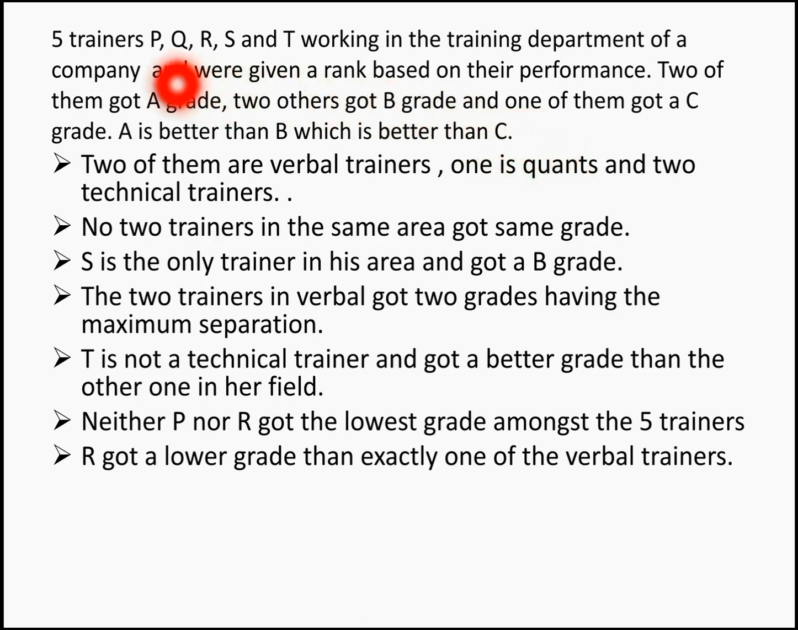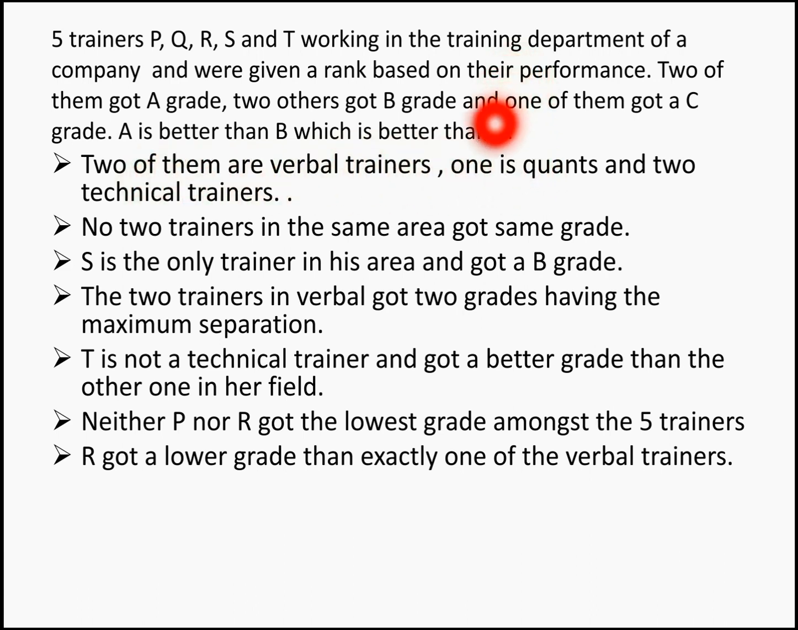Here comes your puzzle question. Five trainers P, Q, R, S and T are working in the training department of a company and were given a rank based on their performance. Two of them got A grade, 2 others got B grade, and only one of them got a C grade. A is better than B, which is better than C. Now this is talking about the grades.